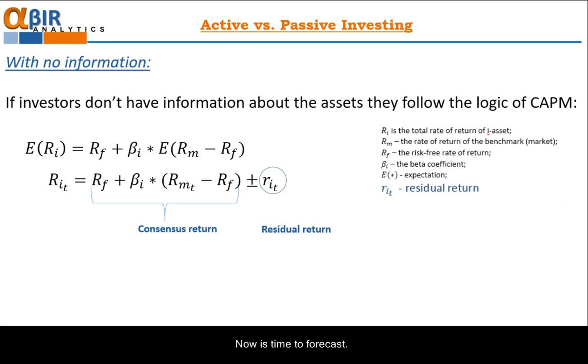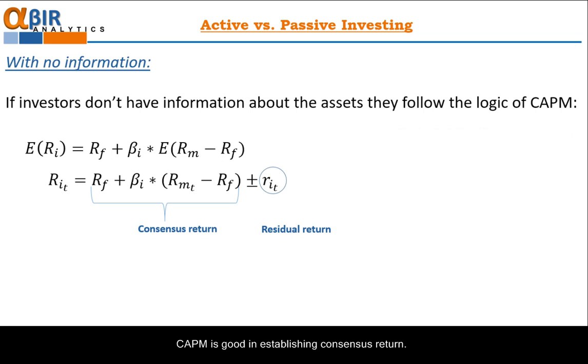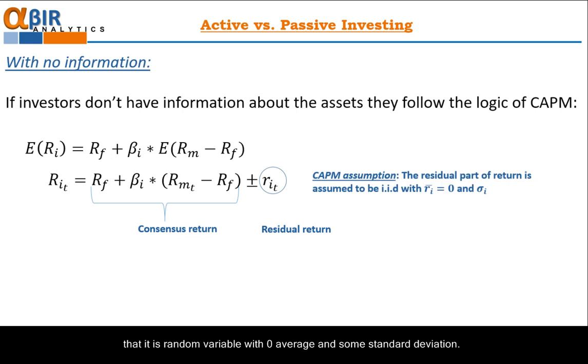Now it's time to forecast. To do so, we have to use CAPM. CAPM is good in establishing consensus return, but for the residual return, CAPM assumes that it is random variable with zero average and some standard deviation. You do not have enough information. You know that there will be some plus or minus residual return, but because it's random variable with average zero, you cannot formulate any expectations for that part of return.